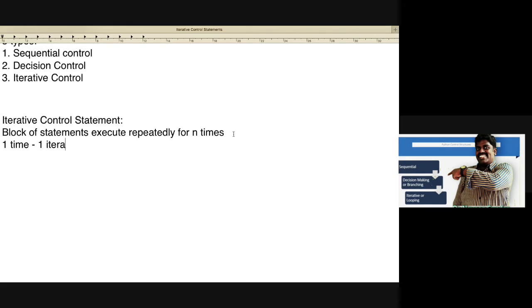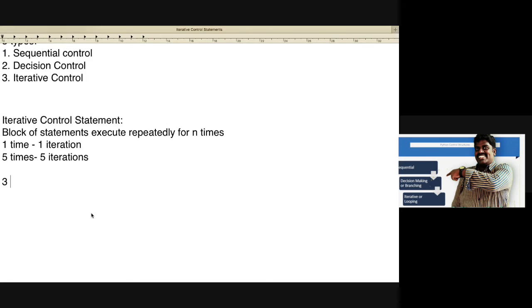If it is 5 times, we say 5 iterations. Depending upon the number of times, the iteration is defined. So 5 times the same block of statements will be executed. That is the meaning. We can define the iterative control statement in this way.